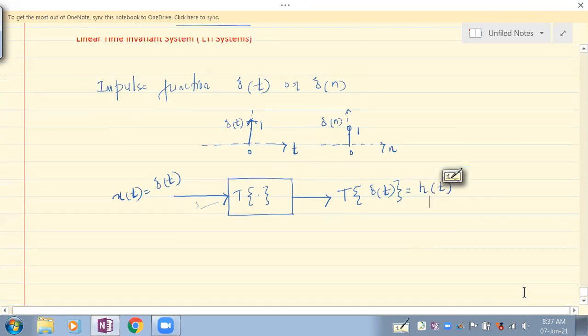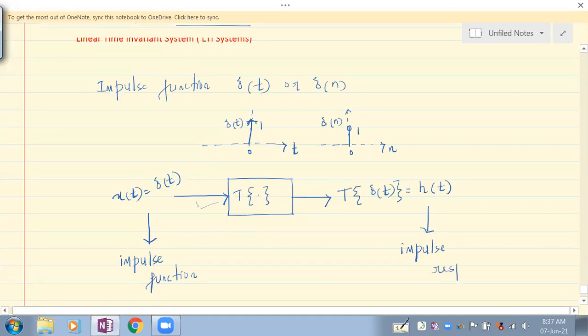So what is the input now? Input is the impulse function. What is the output? Output is the impulse response.